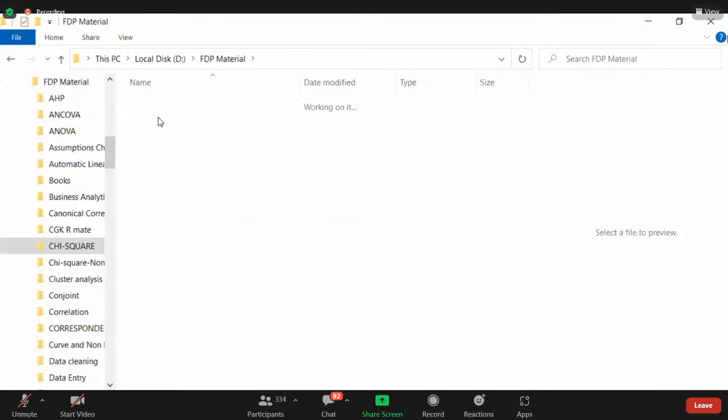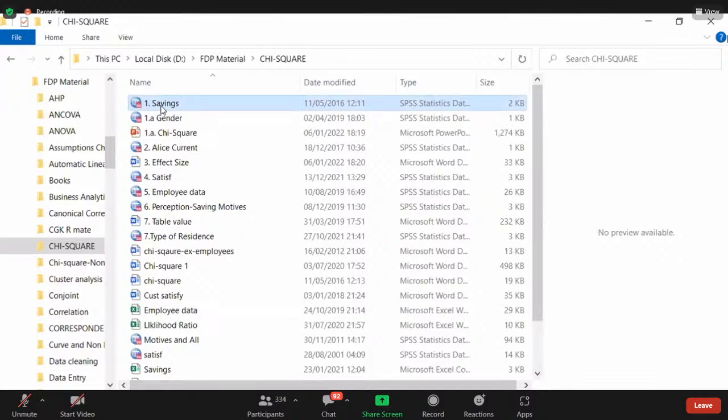Let me take one example. Now I have 2 variables: one column variable 1, another variable 2. If variable 1 is category and variable 2 is also category, then you have to use the chi-square test. When variable 1 is category and variable 2 is metric, then you have to use ANOVA.